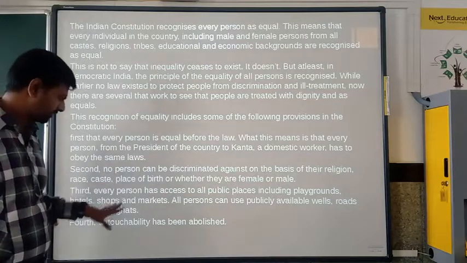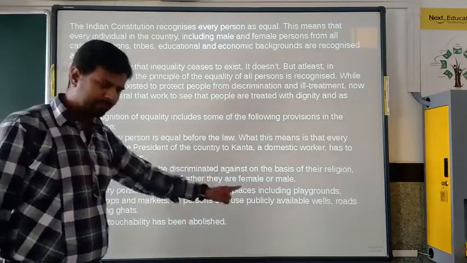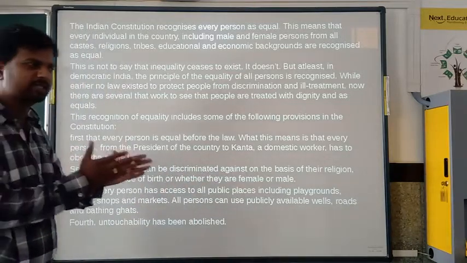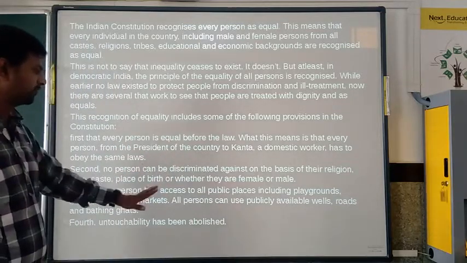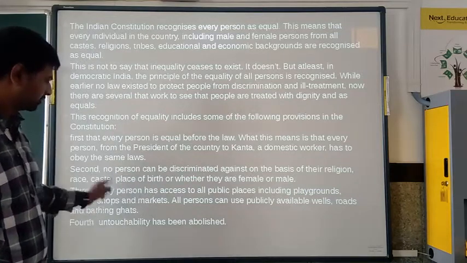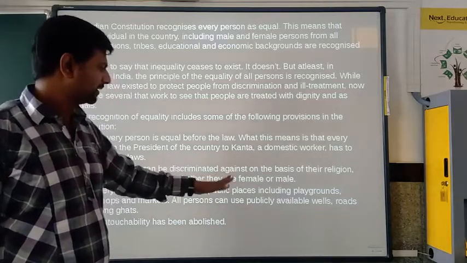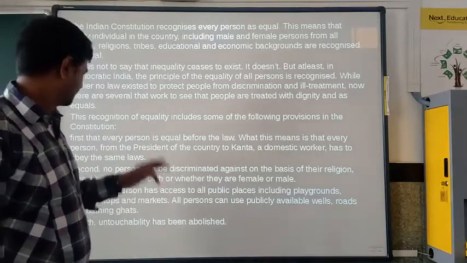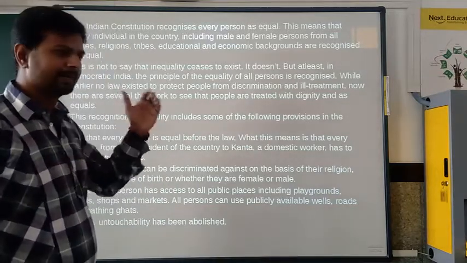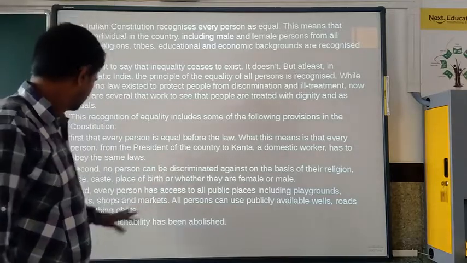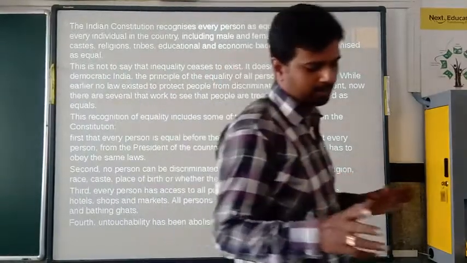Third one: every person has access to all public places, including playgrounds. See, whenever they restricted these people, they were not able to enter like this. It's not a matter now. Everybody is able to enter every public place: playgrounds, hotels, shops, markets, theaters, everywhere. All persons can use public wells, roads, bathing places, gardens. So everywhere they are allowed, not only upper caste but lower caste, everybody. Fourth one: untouchability has been abolished.